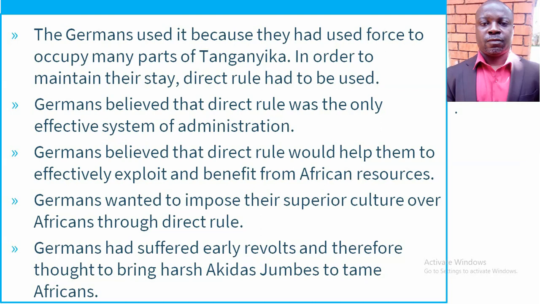By resisting the German rule, the Germans now opted for using the Akidas and Jumbes, who were a little bit harsh, okay? And these were to tame Africans. So the Germans thought that these ones will tame the Africans.